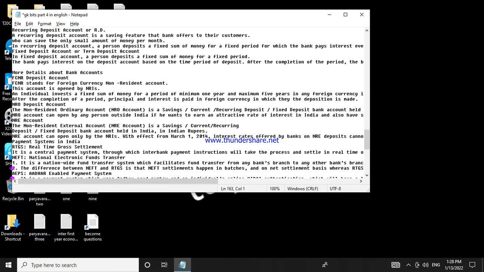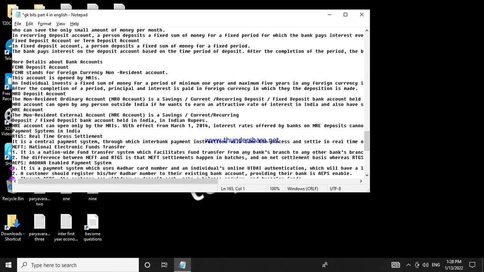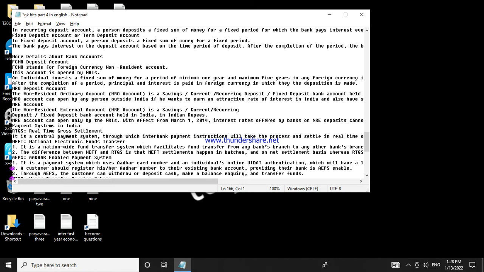AEPS, Aadhaar-enabled payment system. It is a payment system which uses the Aadhaar card number and an individual's online UID authentication, which will have a link to a customer's bank account. A customer should register his or her Aadhaar number to their existing bank account, provided their bank is AEPS enabled. Through AEPS, the customer can withdraw or deposit cash, make a balance inquiry, and transfer funds.